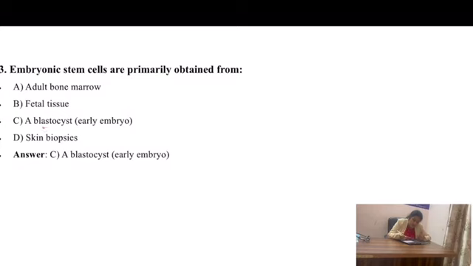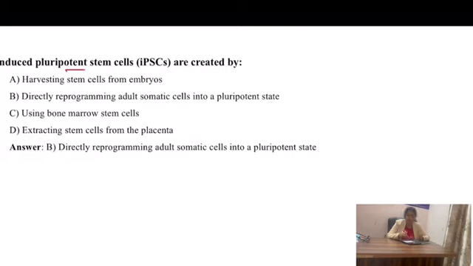Embryonic stem cells are primarily obtained from a blastocyst. Adult bone marrow, fetal tissue, your skin biopsy, all of them are examples of stem cells that are derived in the adult dividing tissues. Now, induced pluripotent stem cells are created by harvesting stem cells from the embryo, using bone marrow stem cells, extracting stem cells from the placenta, or directly reprogramming adult somatic cells into a pluripotent stage. So they are being induced to become pluripotent.